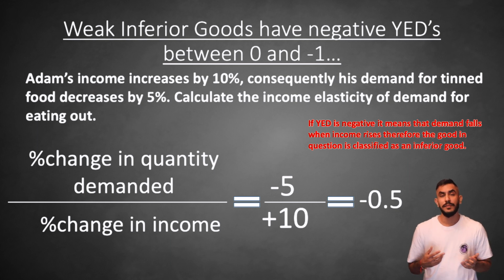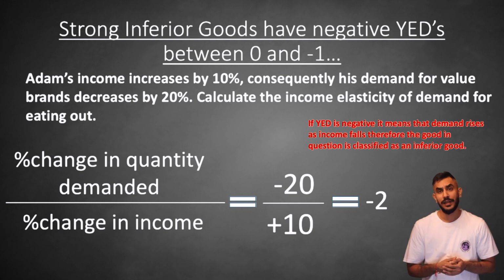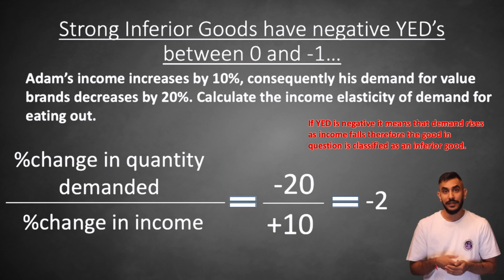In this case, Adam's demand has changed by less than his income, and therefore the good can be considered as income inelastic. If Adam's demand for value brands increases as his income decreases, the number on the top of your equation will be positive when the number on the bottom of your equation is negative, and therefore the YED will be negative, meaning that this type of good can be considered as an inferior good. In this case, Adam's demand has changed by more than his income, and therefore this good can be considered to be income elastic.